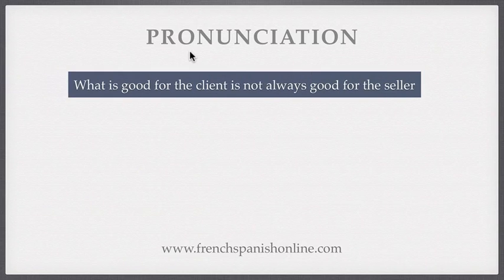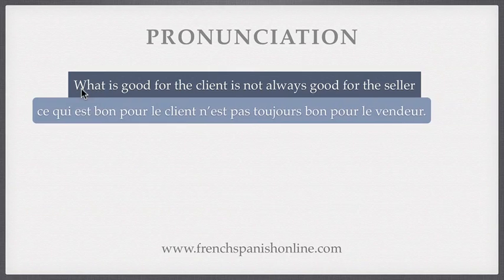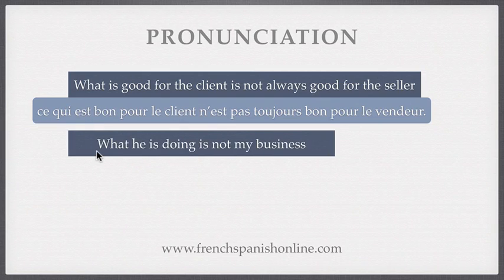A point of pronunciation. To translate what is good for the client is not always good for the seller. So now you know how to translate what, because what is the subject and does not refer to any noun. So we're going to use ce qui. Ce qui est bon pour le client n'est pas toujours bon pour le vendeur. But instead of saying ce qui, we have an abbreviation which is ski. So when we speak, we say ce qui est bon pour le client, ski. And it may be confusing. Let's see a second example.